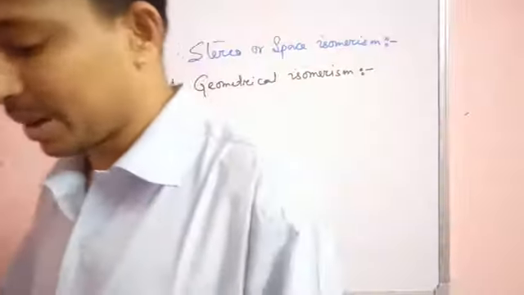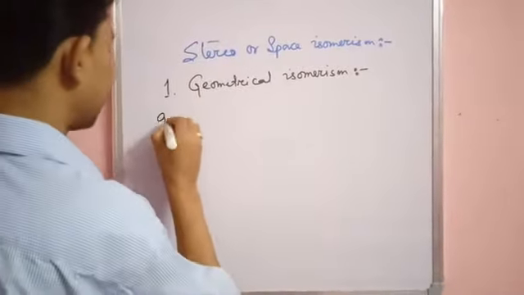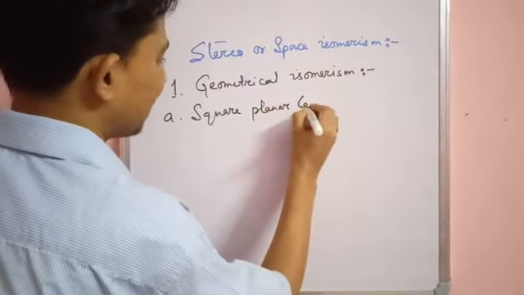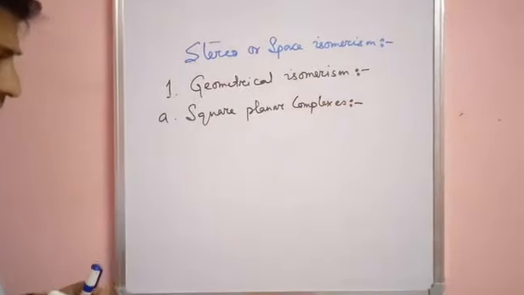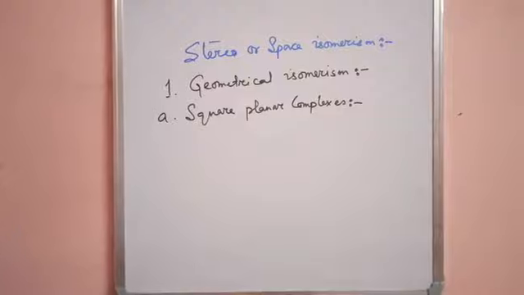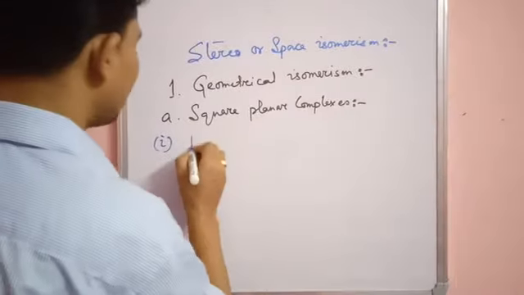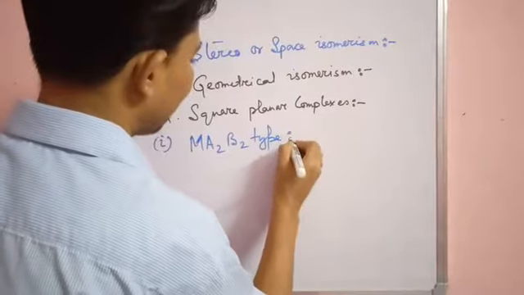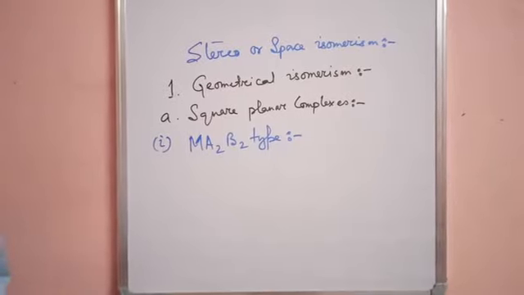First we will discuss geometrical isomerism in square planar complexes. Here we have square planar complexes of various types. The number one type is the Ma2b2 type. Means we have one complex, that is Pt(NH3)2Cl2.